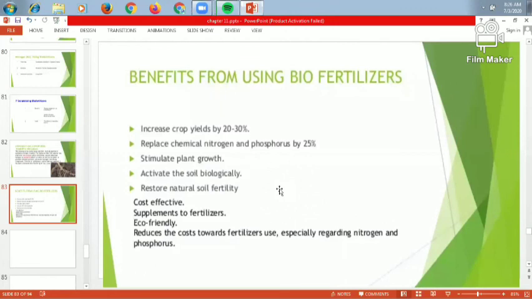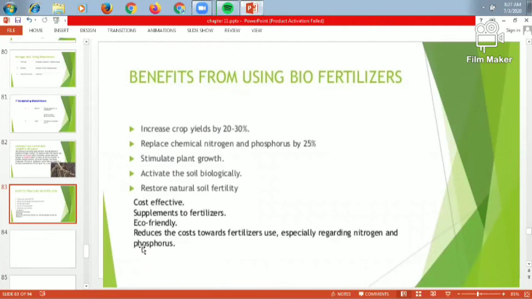Then it is cost effective, because the other system is very much money consuming. So here the cost is also important. Then it is a supplement to the fertilizers. Eco-friendly. These are very eco-friendly because they do not cause any type of pollution. Then they reduce the cost of fertilizer, especially regarding nitrogen and phosphorus, because every time we require fertilizers for the crop. If you are not giving fertilizers to the crop, then you are not getting a very good yield or good quality of yield. So fertilizer is a must, but chemical fertilizer is not a solution for all those things.